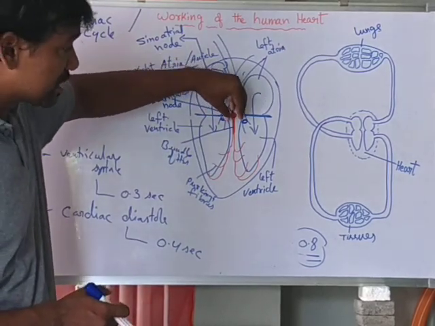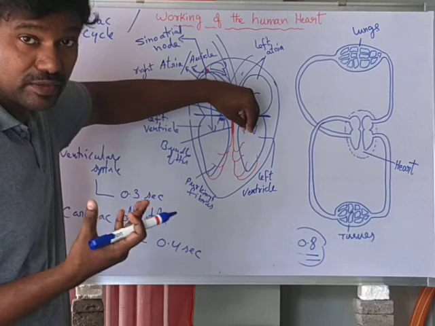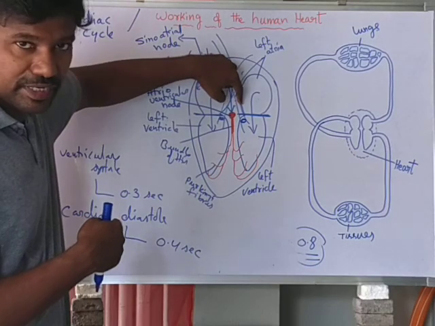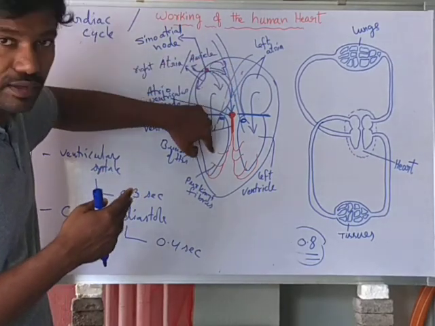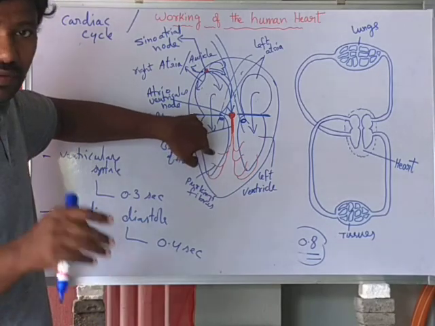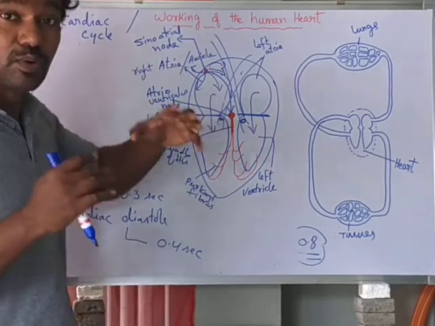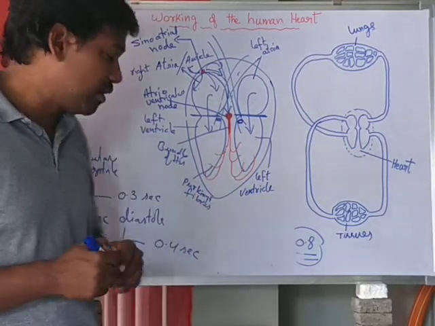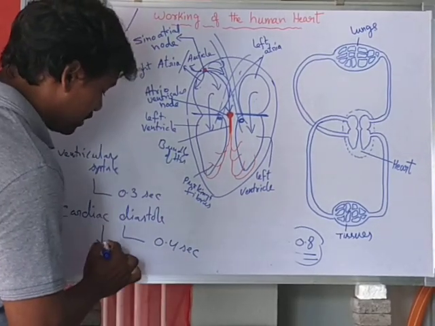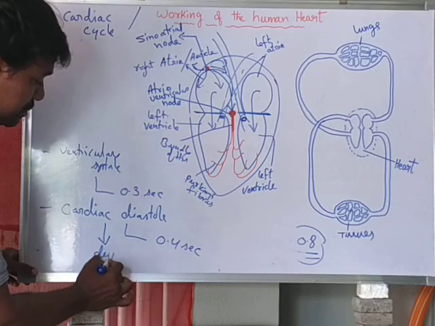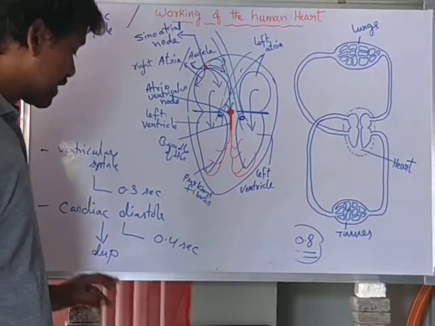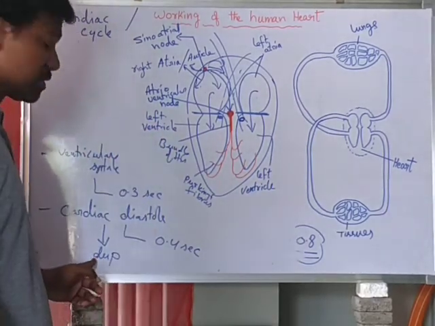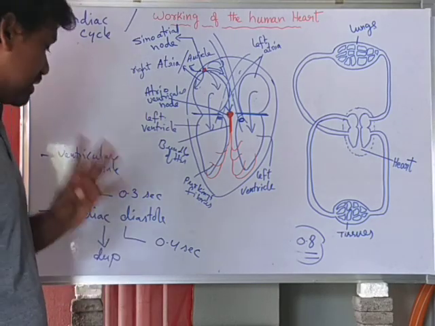If the semilunar valves are not closed, what happens? Generally, the blood which moves into the pulmonary and systemic arteries would come back into the ventricles. That is not a correct way. So that's why the semilunar valves are closed. When the semilunar valves are closed, the second heartbeat sound is produced. That is called DUP. Okay, right.